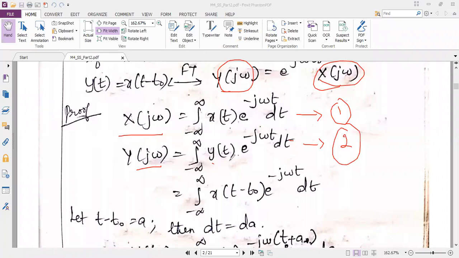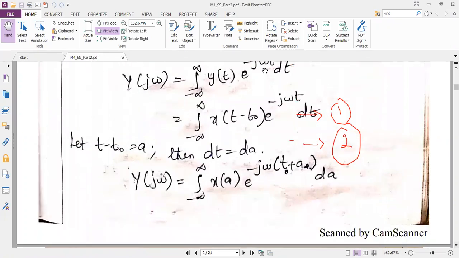So I know what is y of t from the left hand side. Y of t I have kept as x of t minus t naught. So I am just substituting x of t minus t naught into e power minus j omega t dt. Once you get more variables within the bracket, you should try to convert them into a single variable. That is the logic.